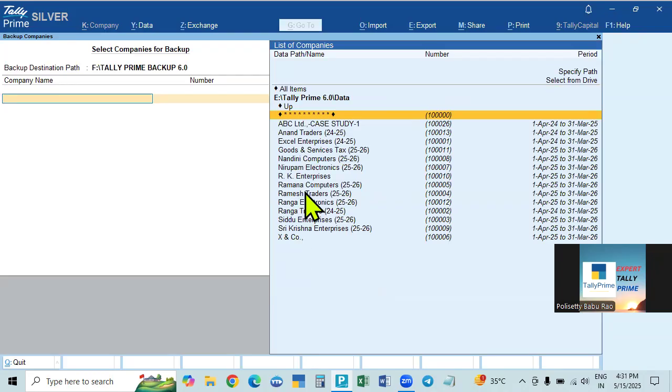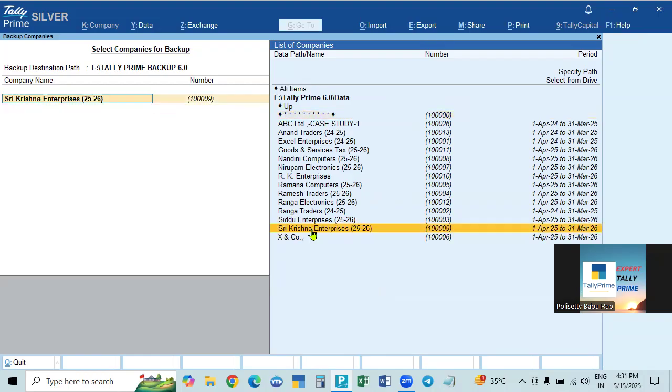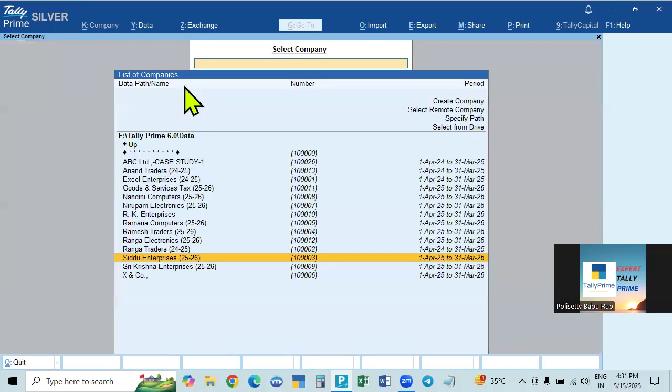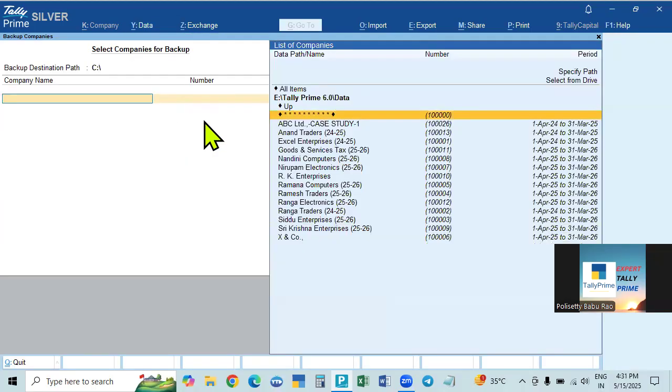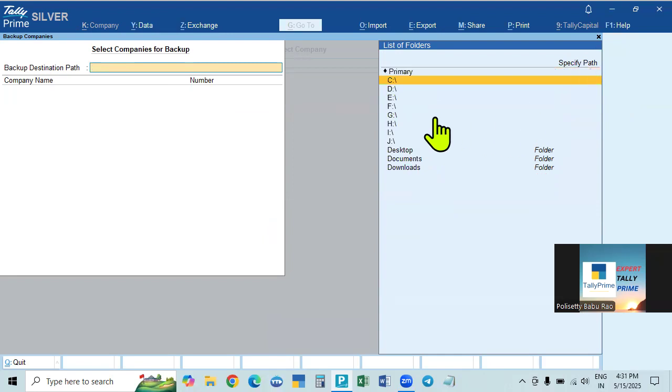Now, for example, today is completed, and the next day we worked with two companies. For example, I don't give any entry, we can give. So in this company I worked, so selected this one. Again come to this company, select this one. This one you also worked on. And once you select some company, go to this, select from drive, F drive, select this.